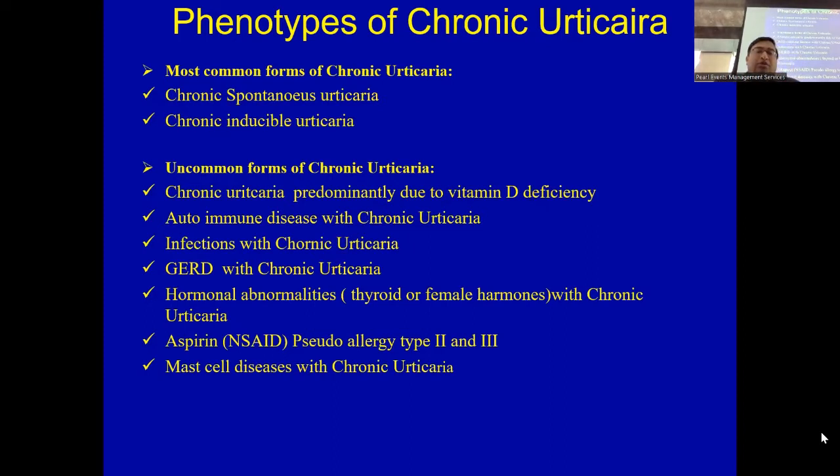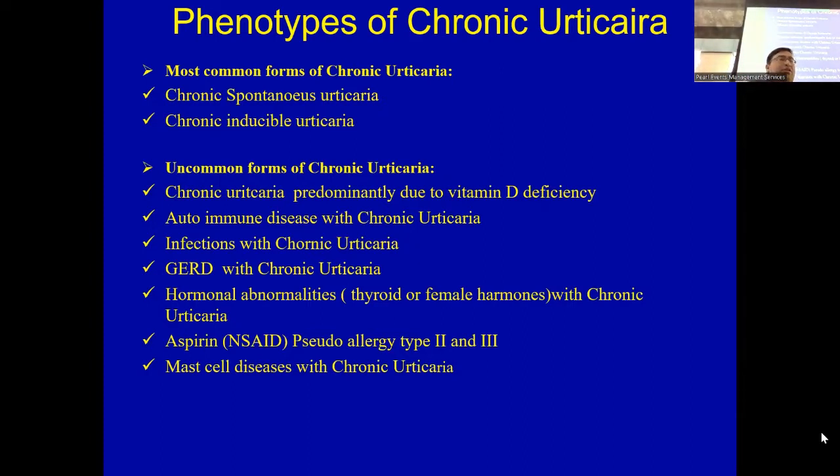In the uncommon forms of chronic spontaneous urticaria, these are case series, case reports and publications over the years. Predominantly, vitamin D deficiency plays a role. There are a few case reports and case series. So it is important when we're seeing chronic spontaneous urticaria, especially in this region, to understand whether the patient is vitamin D deficient or on vitamin D supplementation. And as you know, a lot of data is coming in terms of the vitamin D cofactor role, especially in COVID, for patients to take, or vitamin D deficiency playing a role in other things.